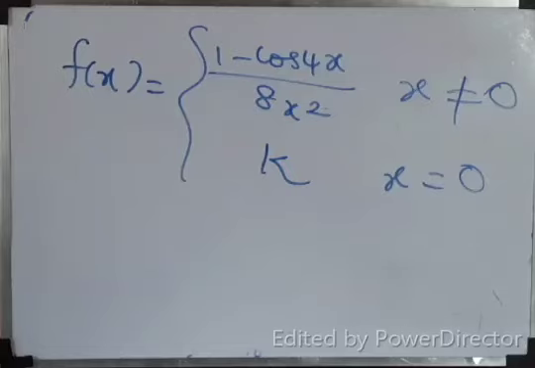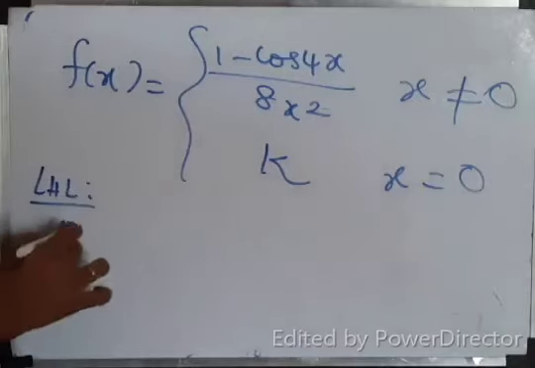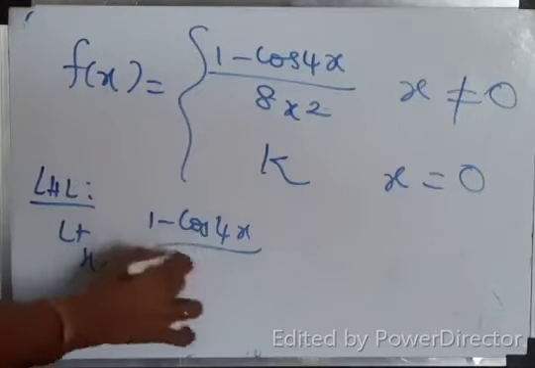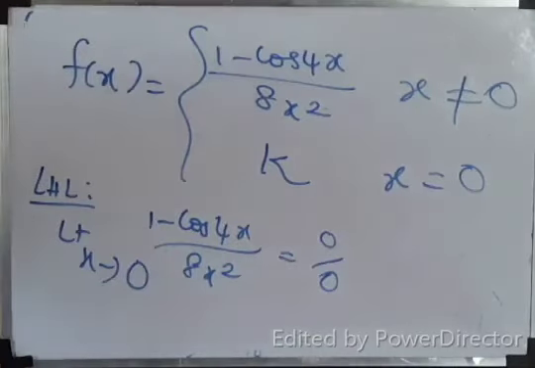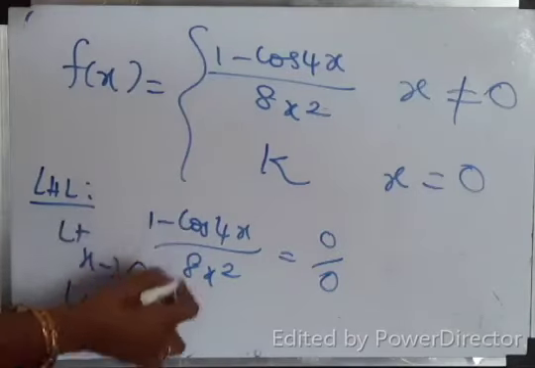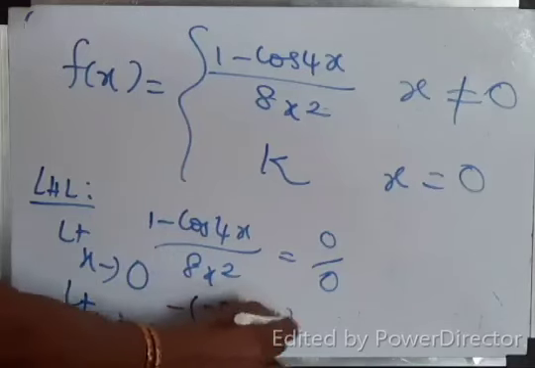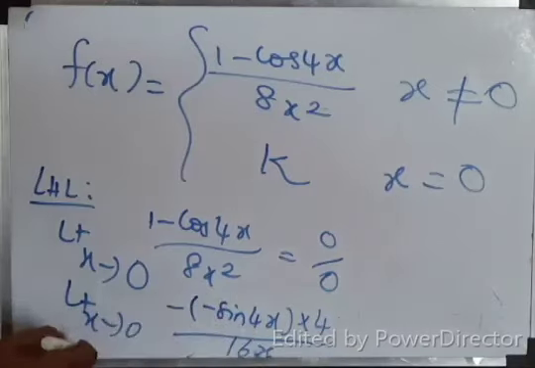What's the meaning? For LHL, RHL, same function. Okay. What is LHL? Limit x tends to 0 minus 1 minus cos 4x by 8x square. If you substitute, cos 0, sorry, cos 0 is 1. 1 minus 1, 0. 0 by 0 form. So, limit x tends to 0. Differentiate. 1 if you differentiate 0. Minus cos 4x minus sin 4x into 4 by 16x. Am I right? 16x.